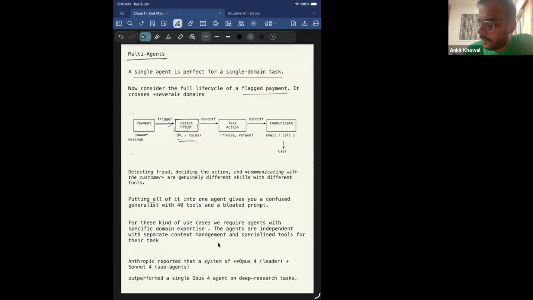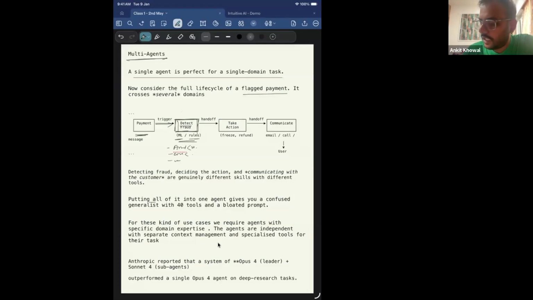So to detect the fraud, there might be some ML rules, some rules engine coming into the picture, which might check whether the amount is above, let's say, 10 lakhs, if the user's country is not the country where the transaction is being made, or if the transaction is at some unusual time, right? So we could have certain rules. So detecting fraud is one task. Whenever a payment is being made, detecting fraud is one task that has to be done.